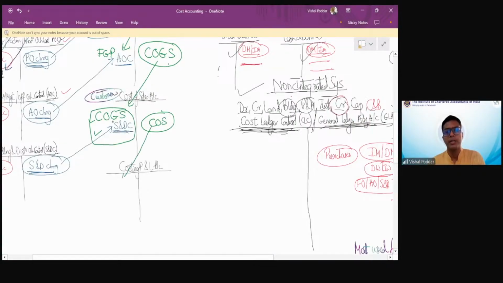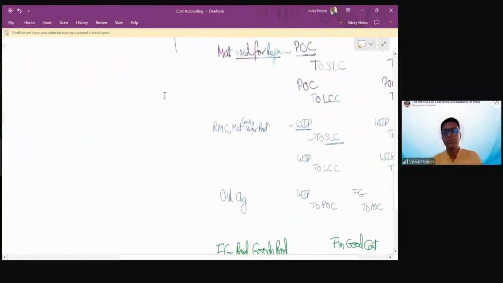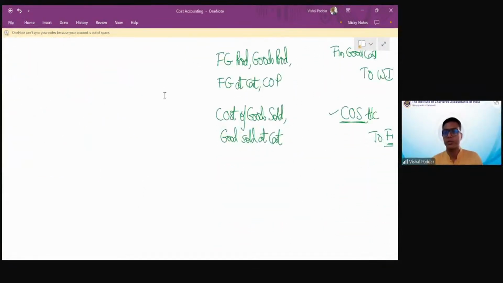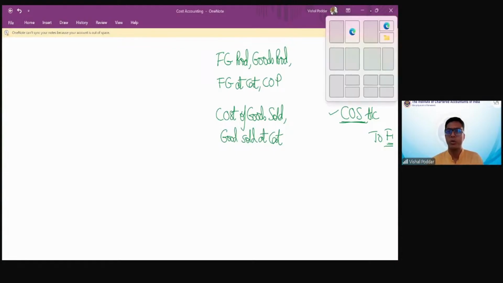Cost of sales at the end of the year is posted in P&L. So P&L debit is the total cost, which is the cost of sales, representing the total cost of those goods which are sold. Generally, this transaction is not given in the sum. You do it yourself at the end, like how you pass closing entries.